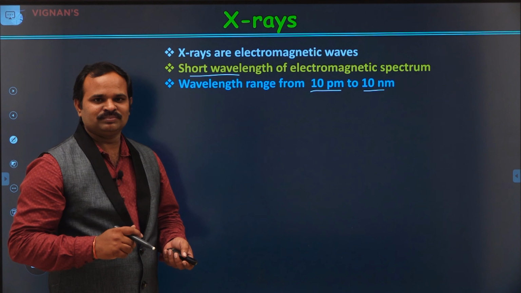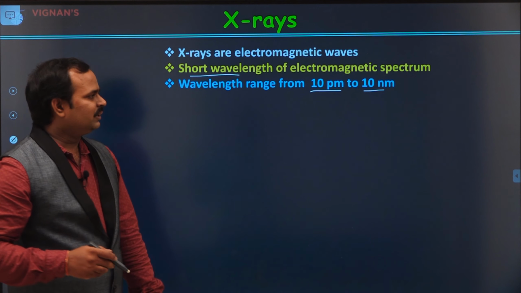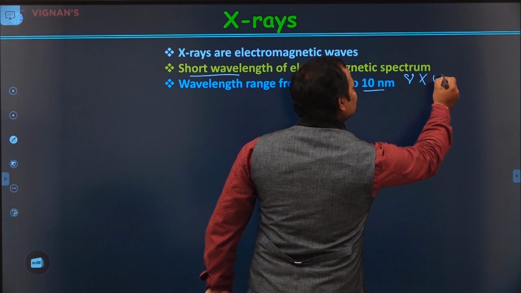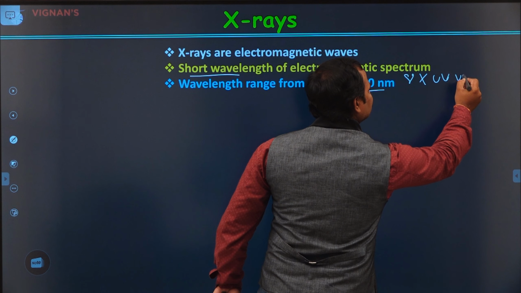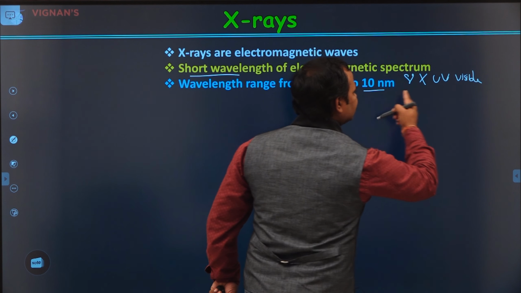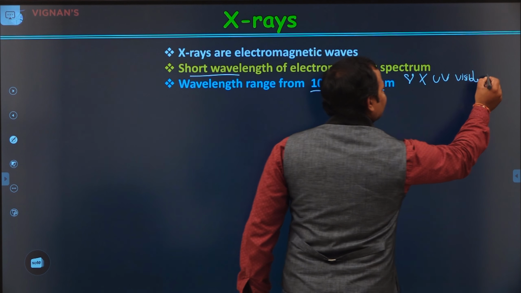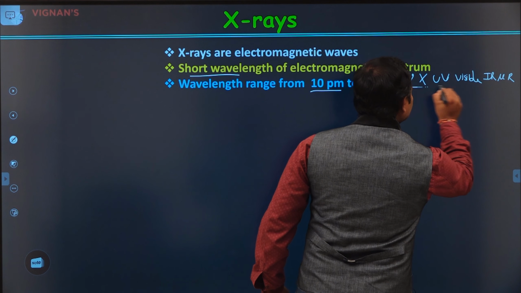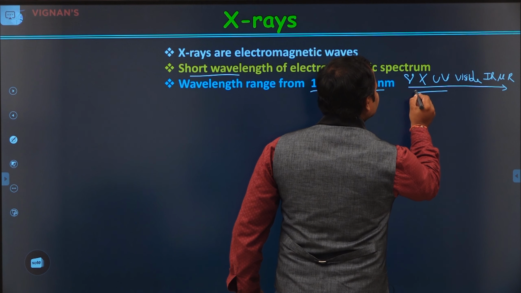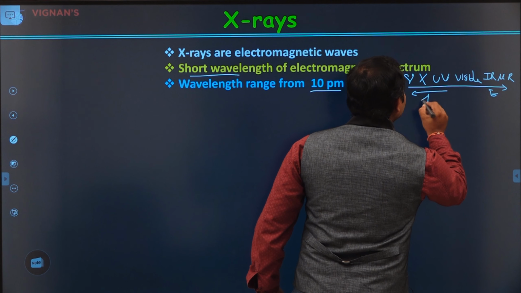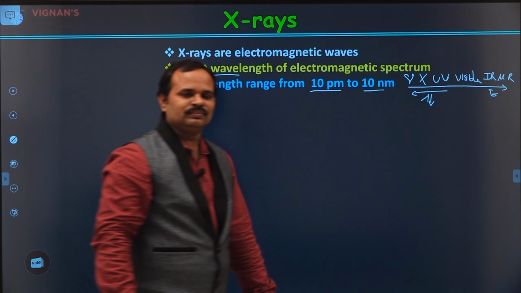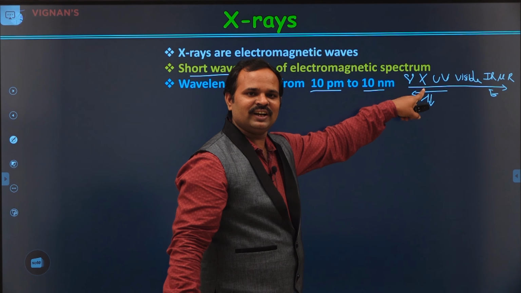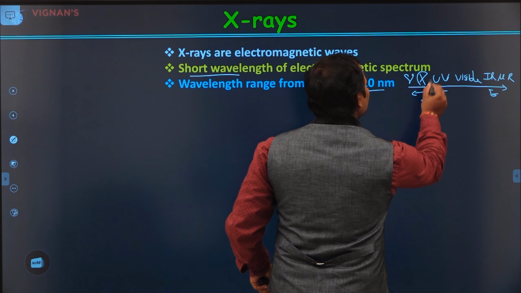So very small wavelength. And if you remember the electromagnetic spectrum, the most energetic waves are gamma rays, after that X-rays, after that UV rays, after that visible. This is decreasing energy, and after that we have IR, then microwave, then radio waves. This is the energy increasing, and this is the energy increasing. This is lambda decreasing. So the X-rays are almost at this end of the electromagnetic spectrum. So these are short wavelengths.